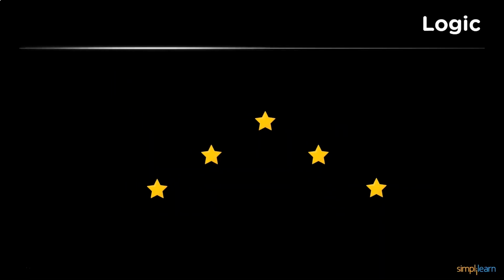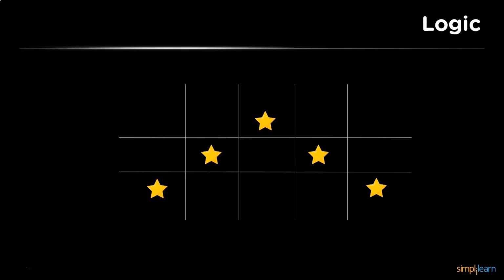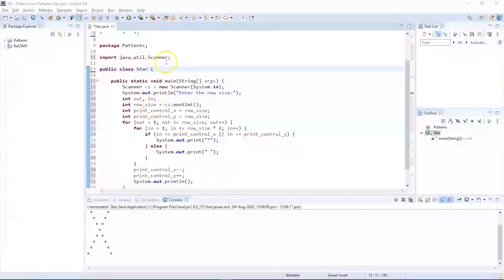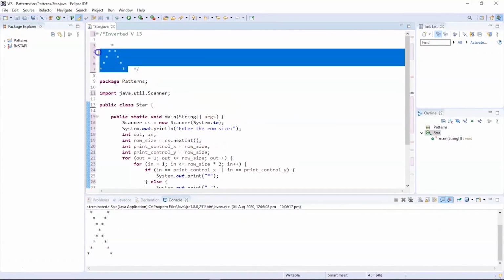Now let us check out the logic behind it. If you see this in the form of a matrix, then you can recognize this. We had already discussed a similar program, which was the third one, where we printed the pyramid shape. But the only difference is we have left out the star in between, which makes it look like an inverted V. Now let us go back to Eclipse and execute a program based on this to print this pattern. As you can see, we have our desired pattern on my screen, which is an inverted V.